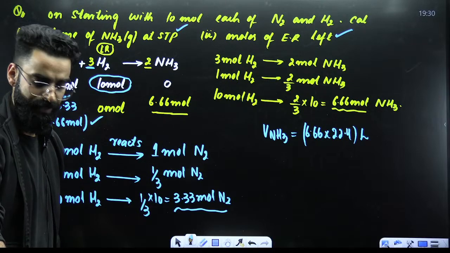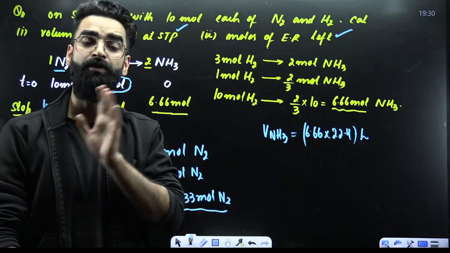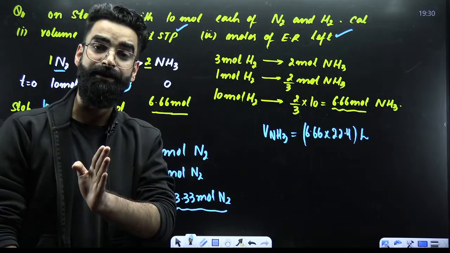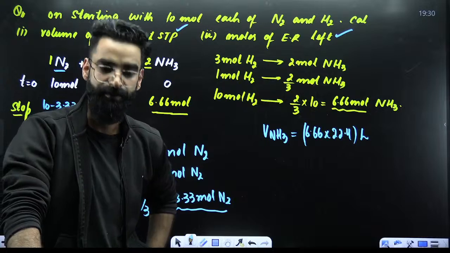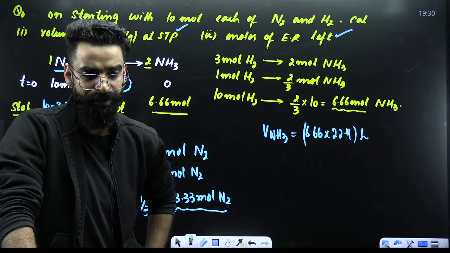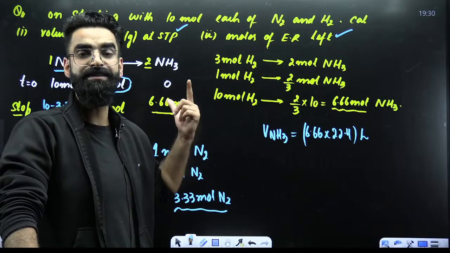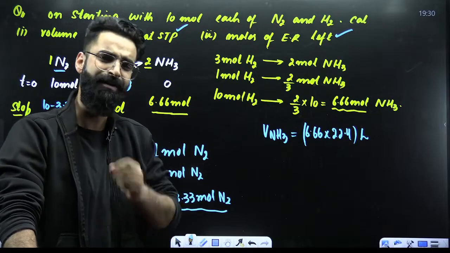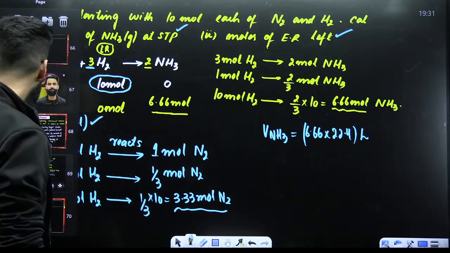So I'll quickly recap the things. I told you whenever in a reaction we are given the amounts of all the reactants at that point of time, amounts can be in terms of moles, mass, volume, particles, whatever, at that point I'll be using the concept of limiting reagent. And in the limiting reagent concept, what am I supposed to do first? I'm supposed to balance the reaction, right? After balancing the reaction, I'm supposed to identify the limiting reagent. How exactly? Given moles of reactants divided by the respective stoichiometric coefficients. The one that gets the lesser value, that's always the limiting reagent. And the limiting reagent is the one which decides everything in the reaction. I believe I'm clear. Okay?